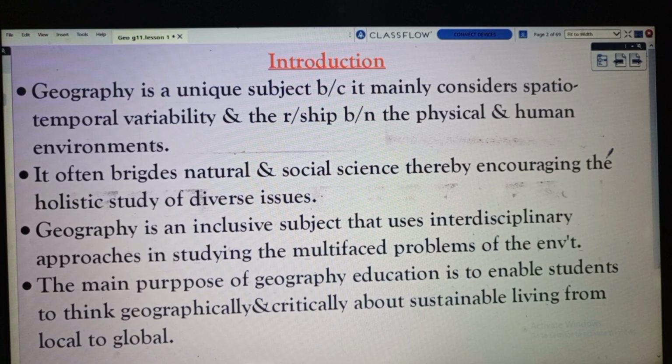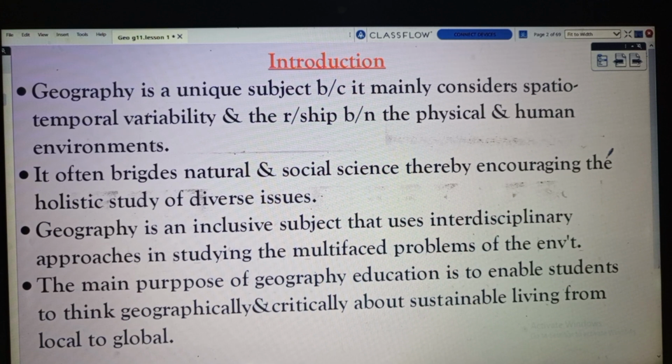Spatial variability means the difference between spaces, a space related variability, and temporal variability is time duration variability. And also, it studies the relationship between the physical environment and human environment. Because of this, geography is a unique discipline.